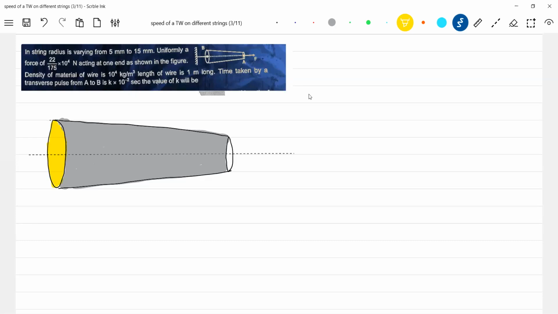Where do you come across thermal conduction? Can you remember? What can be the tension everywhere? It must be the same, no? Because what is the state of this string? The tension everywhere will be the same. So I'm going to assume a small strip.